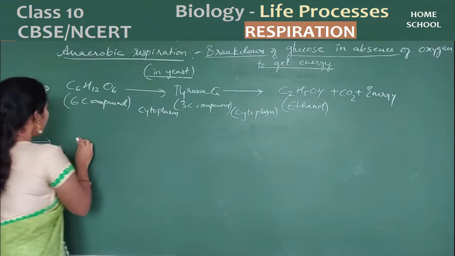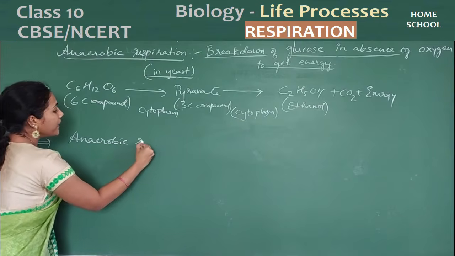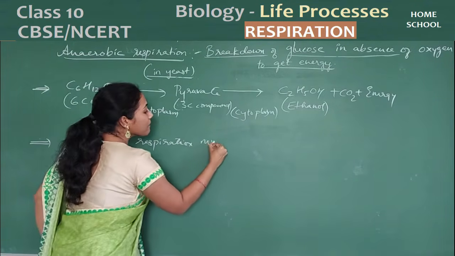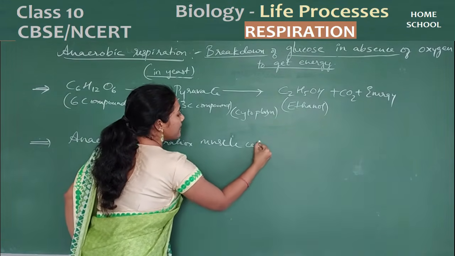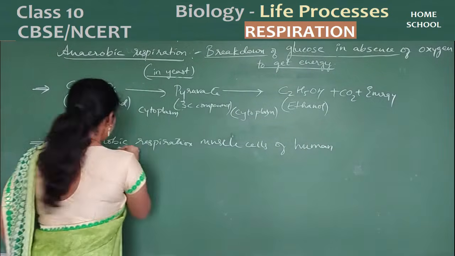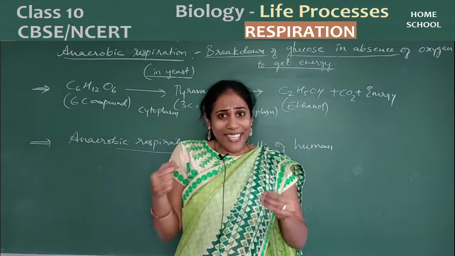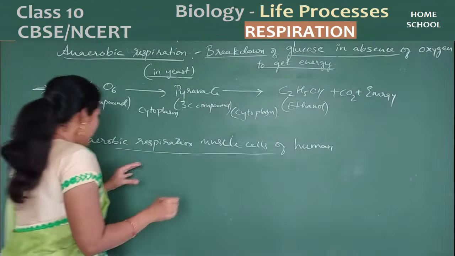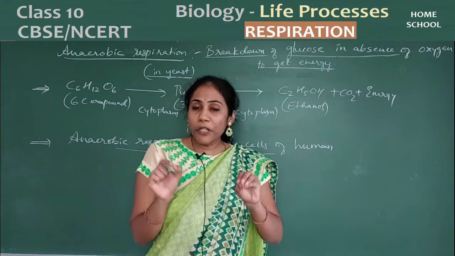So now we are going to discuss anaerobic respiration in muscle cells of humans, during excessive exercise. When the exercise is beyond the limit, muscle cells cannot get oxygen that easily.